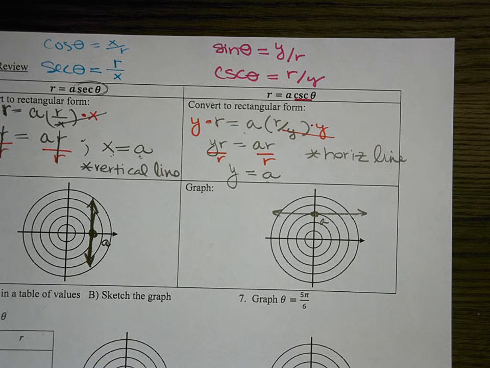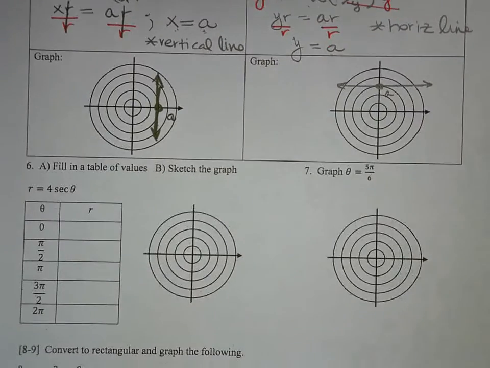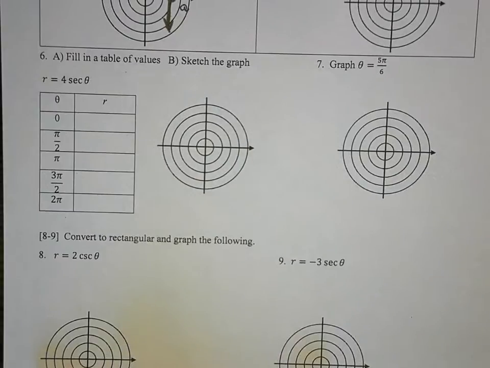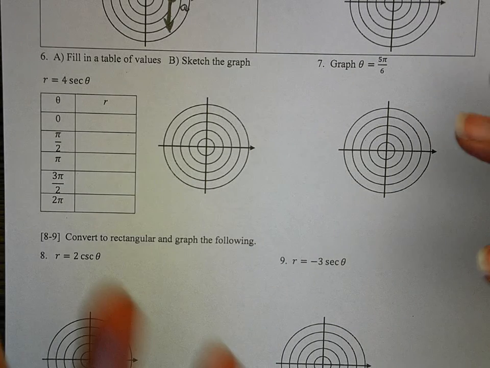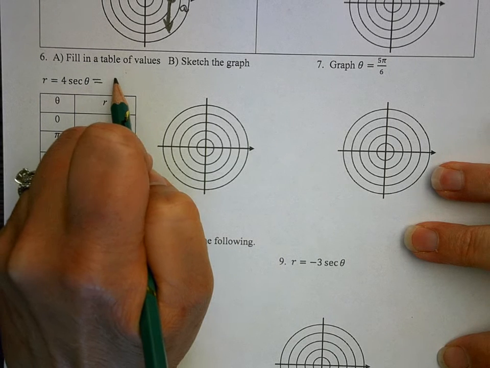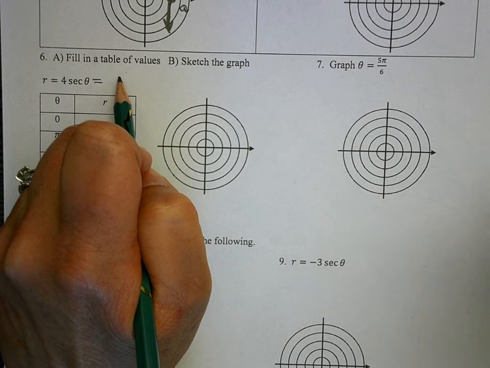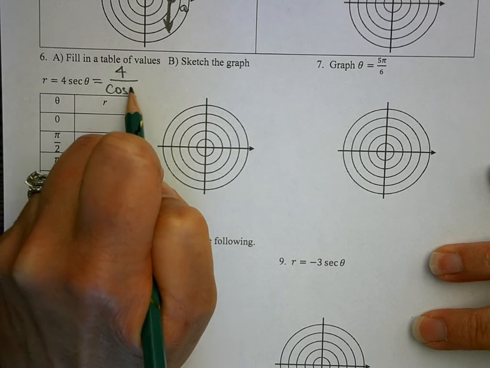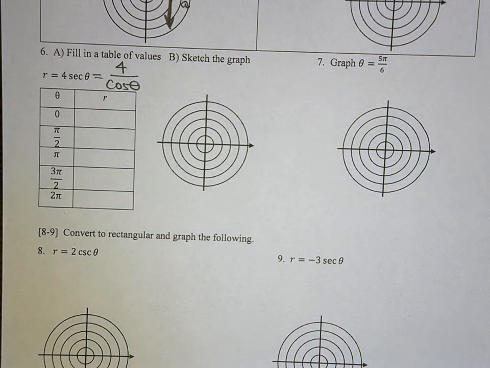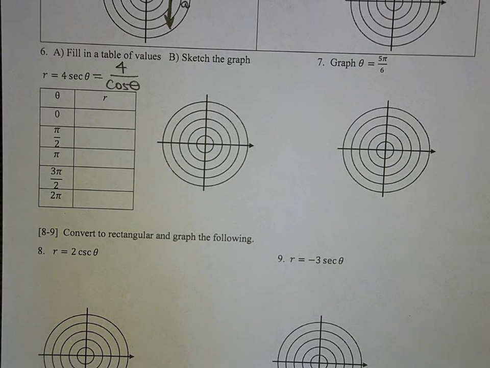All right, so let's take a look at question number 6. For this one right here, we're asked to fill in the table of values and then sketch the graph. Okay? For secant of theta, even though it's secant of theta, it's easier for me to think of it as 1 over cosine, right? That's a reciprocal. So I'm going to rewrite it as 4 over cosine of theta, just because it's easier for me to process cosine values than it is to process secant values.